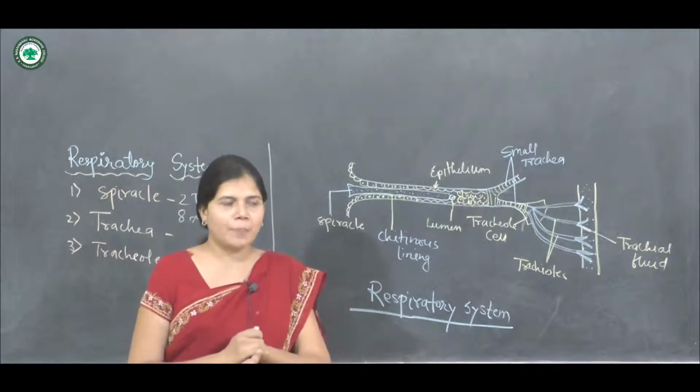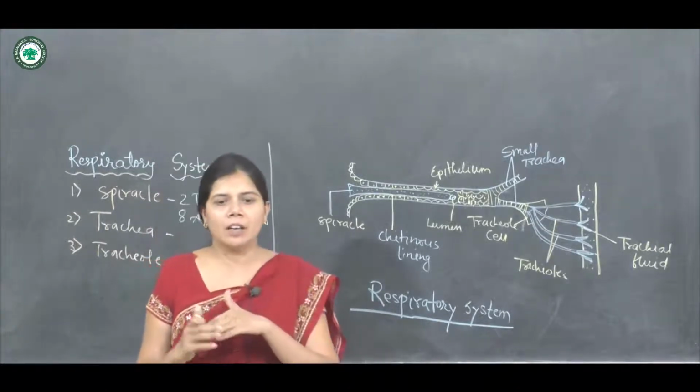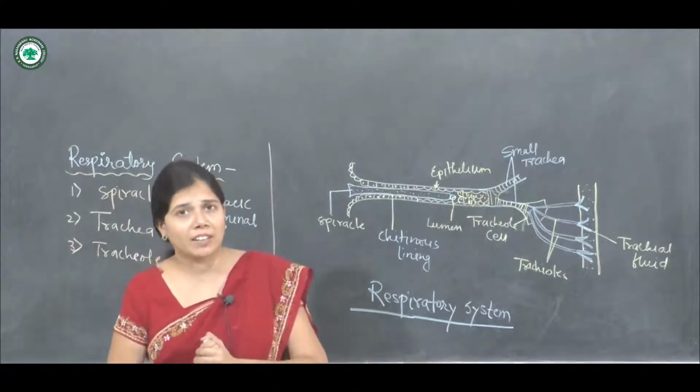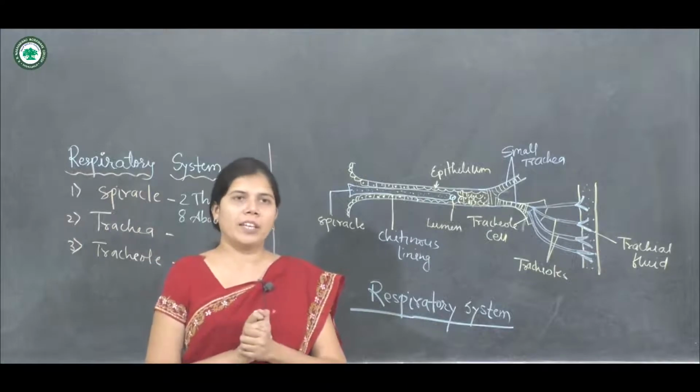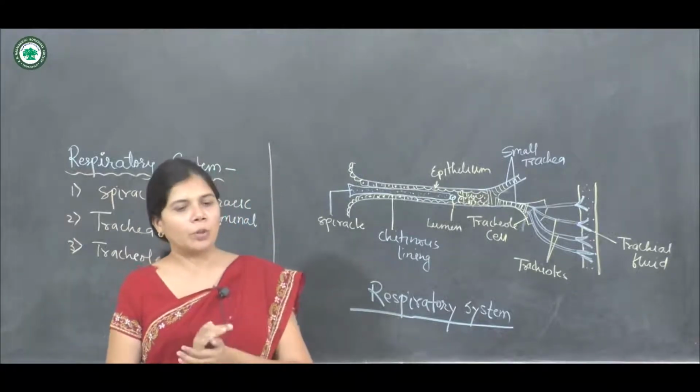The spiracles are present in the ventrolateral cells of the body, in the pleural membrane.